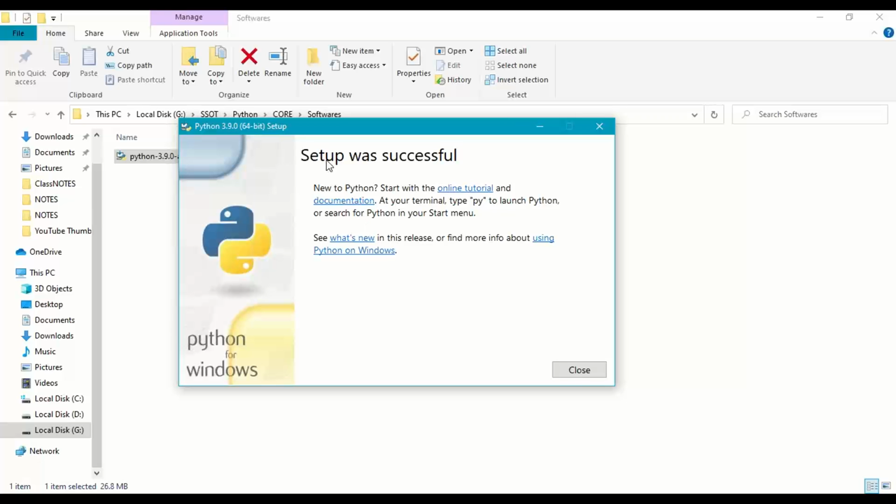Right. So setup was successful. So Python is simple and easy programming language. Similarly, Python installation is also only just 2 steps. So setup was successful and then close it.